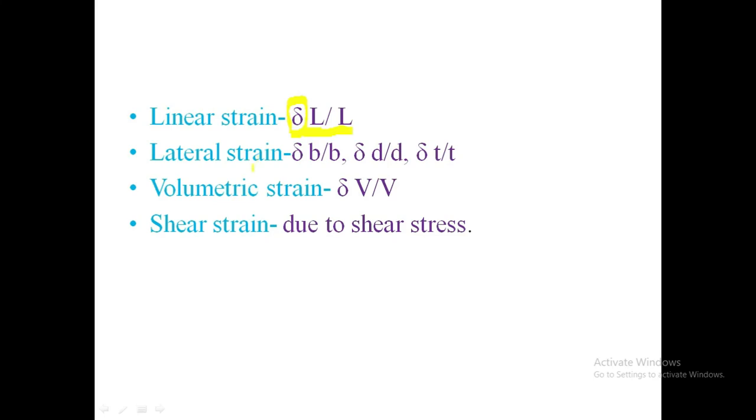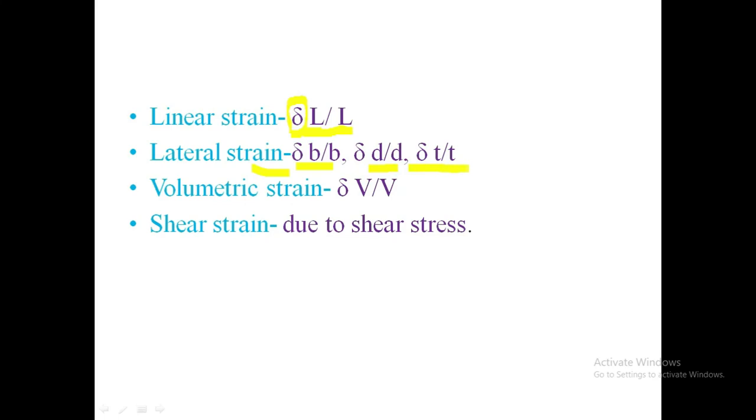Lateral strain stands for change in lateral dimension, like diameter, thickness, width. So the definition is the ratio of change in lateral dimension to the original dimension. So delta B divided by B, or change in diameter, delta D divided by D, or delta T divided by T. The next is volumetric strain.